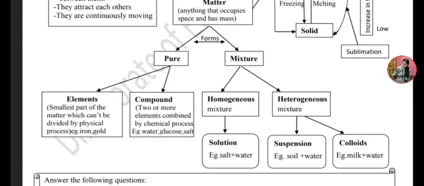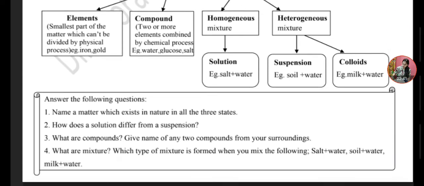Didi, there are two types of mixture, homogeneous and heterogeneous. Homogeneous is one in which particles have a uniform composition, and heterogeneous is one in which particles have a non-uniform composition. Gyan, can you give me an example of homogeneous? Yes, Didi, a solution of water and salt. And what are examples of heterogeneous? Didi, they are suspension and colloid. Suspension like soil and water, colloid like milk and water.